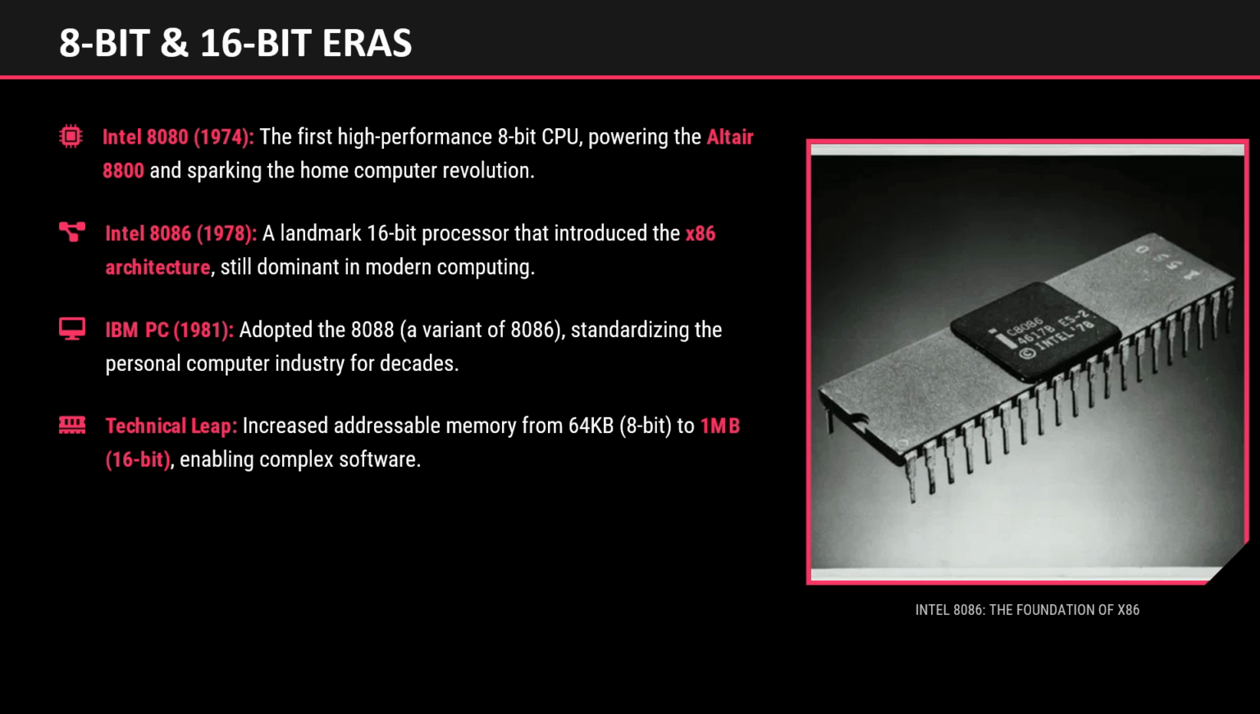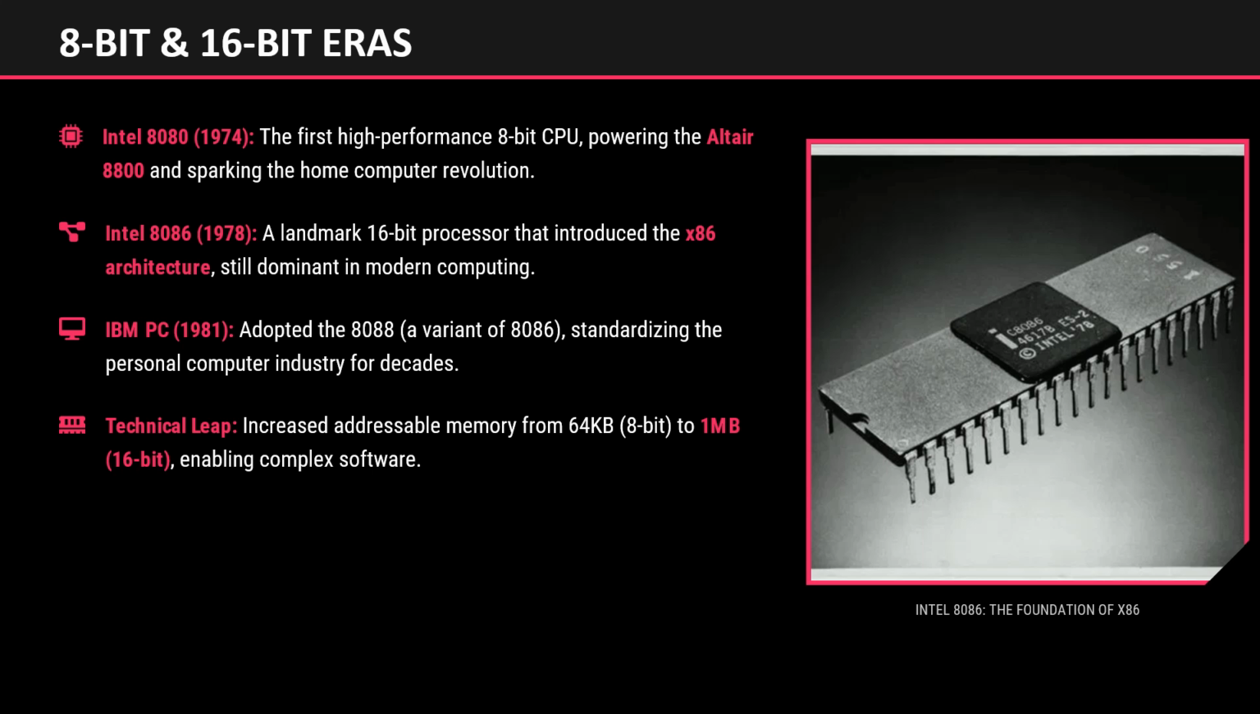A major milestone occurred in 1981 when IBM adopted the Intel 8088 processor for the IBM personal computer. This decision helped standardize the personal computer industry and accelerated the global adoption of microprocessor-based systems. During this era, processors also gained the ability to address larger memory spaces, increasing from 64 kilobytes in 8-bit systems to nearly 1 megabyte in 16-bit processors.